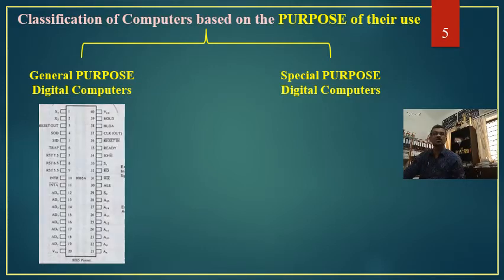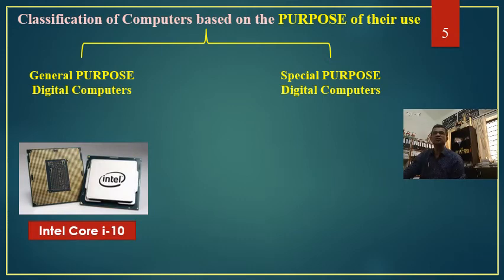Coming to the modern type of general purpose digital computer, I am sure every one of us knows this one, Intel Core i10. This is a modern microprocessor that could be used in any digital computer. This is the processor used especially when the purpose for which a computer is used is very general, in a general purpose digital computer.